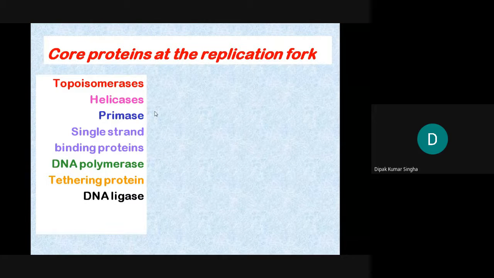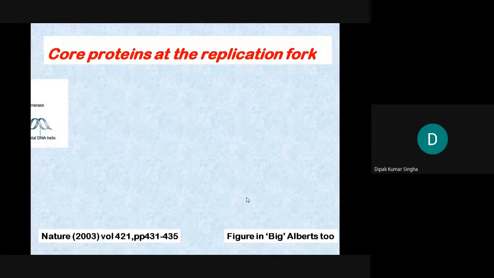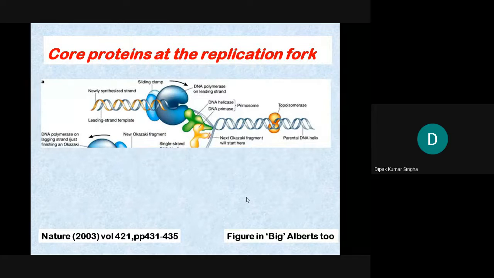Some proteins are involved in stabilizing it. In the case of prokaryotes, 3 to 10 proteins are involved, and in the case of eukaryotes, 5 to 50 proteins stabilize the reaction. So DNA polymerase, the translation of the protein, and DNA ligase. These proteins prevent the torsion of the DNA through topoisomerase, and separation of the two DNA strands, primer synthesis, prevention of translation, single strand stabilization, and synthesis of the new strand stabilize the polymerase. So these are the core proteins of the replication fork.